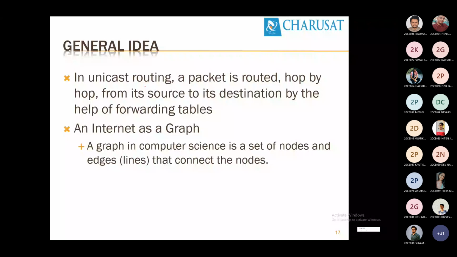There are two types of algorithm. The first one is distance vector, the second one is link state. So there are two algorithms. Okay. By the name itself, what does distance vector do and what does link state do?